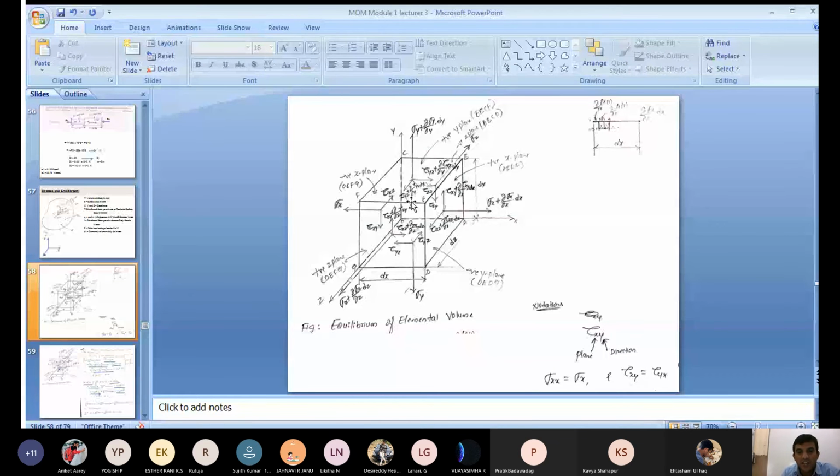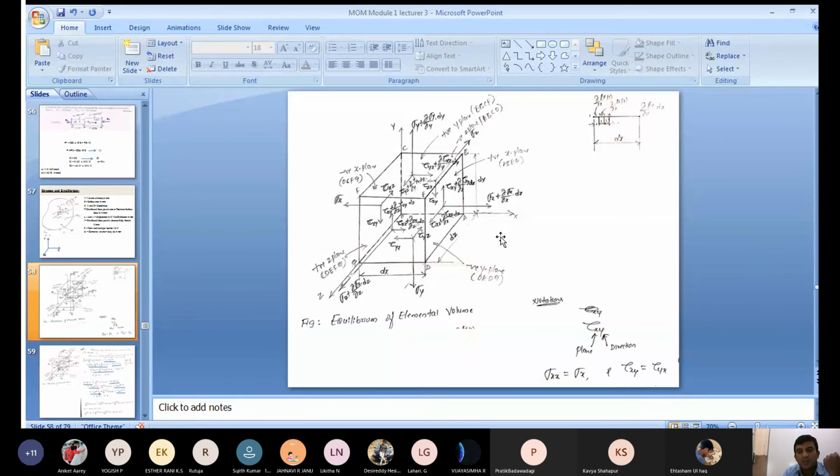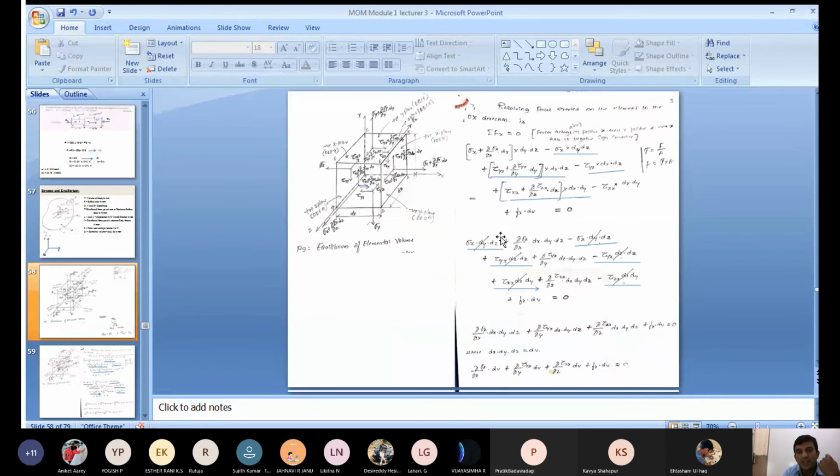First write the stresses acting on the negative x plane, then the positive x plane. Similarly for the negative y plane, positive y plane, negative z plane and positive z plane. Then consider any one axis, the OX axis, and resolve all the forces along the x direction by applying the force equilibrium equation.